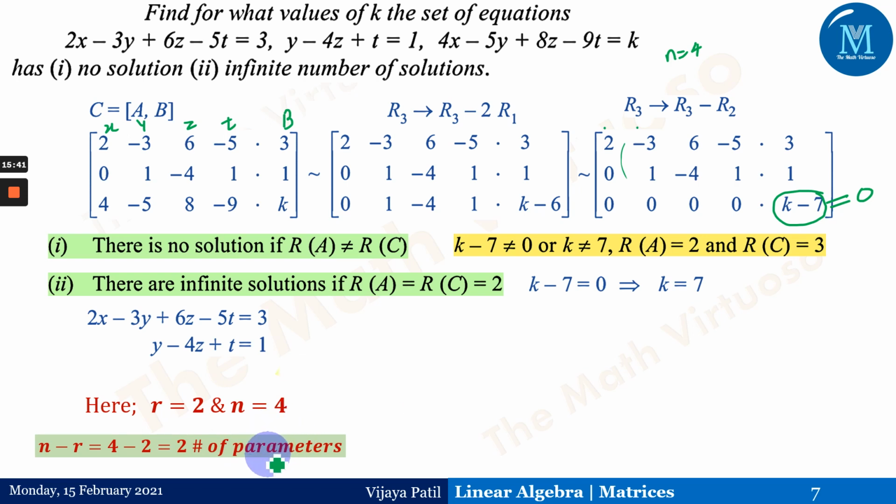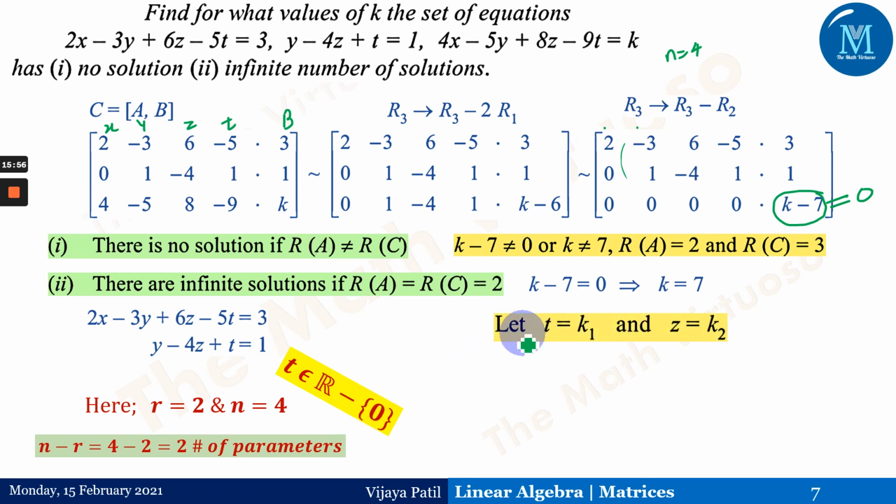The parameters mean t belongs to R minus singleton 0. That means we have to assume a value from the real numbers, any value other than 0. We should not assume the value as 0, right?